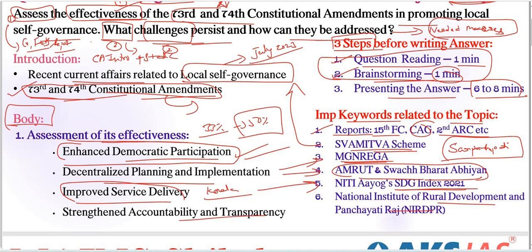Next, coming to strengthened accountability and transparency. Here we can include community monitoring and social audits. For example, mechanisms like social audits have been institutionalized, promoting transparency and accountability. In Andhra Pradesh, regular social audits of MGNREGA have led to reduced corruption and better utilization of funds, as highlighted by a 2019 World Bank report, right? We are giving some points, but we need to give some sources also there, right? Reports or indices are important sources, right?